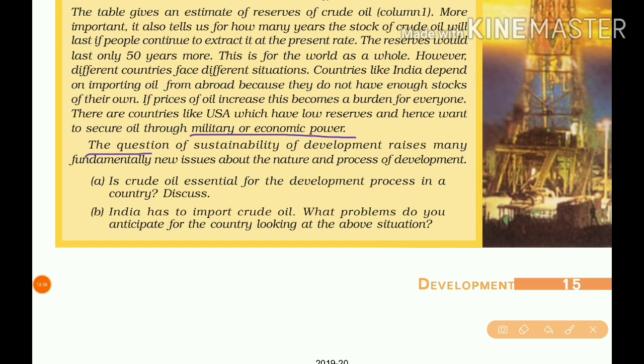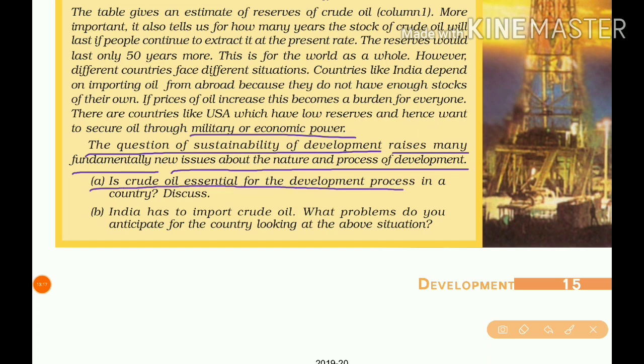The question of sustainability of development raises many fundamentally new issues about the nature and process of development. Here two questions are asked. We'll find the answer. Is crude oil essential for the development process in a country? Discuss. Of course, it is very essential for the development process.